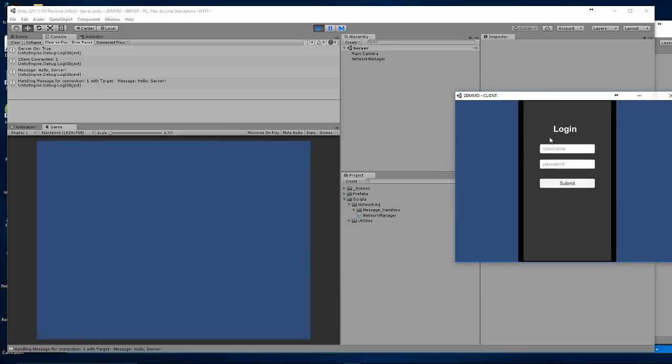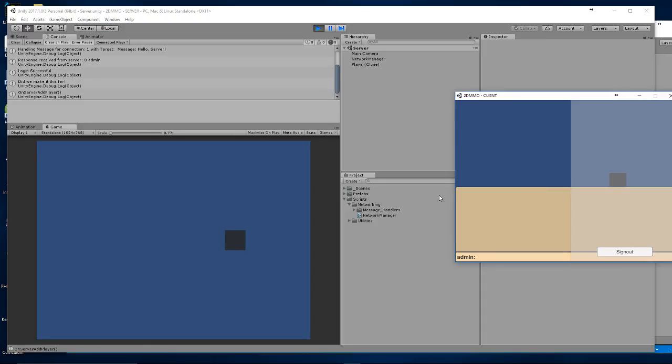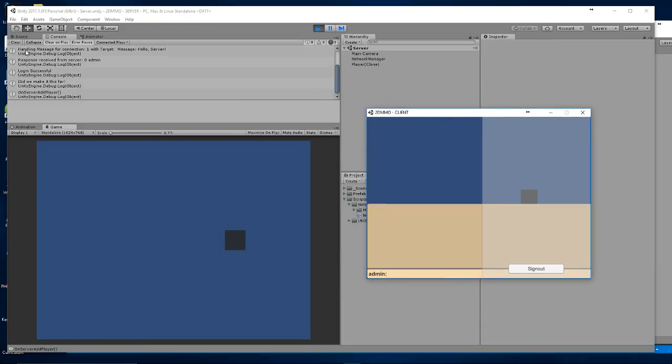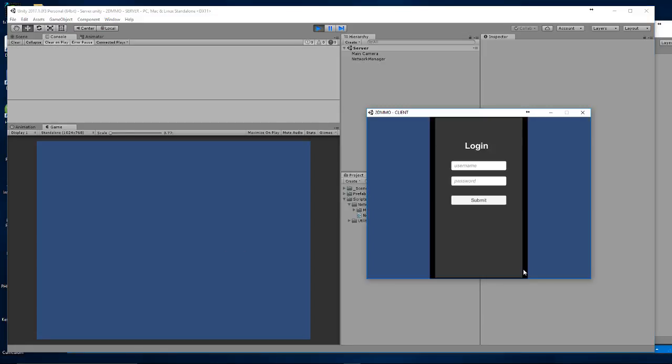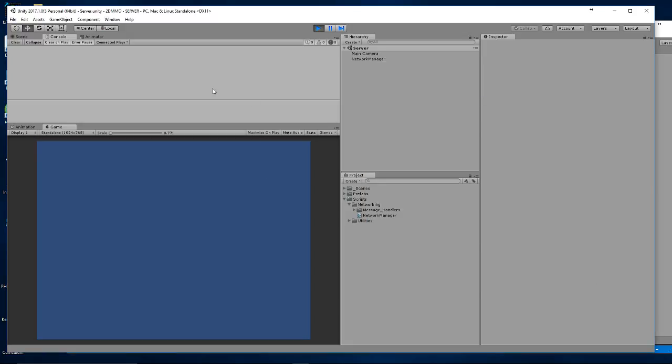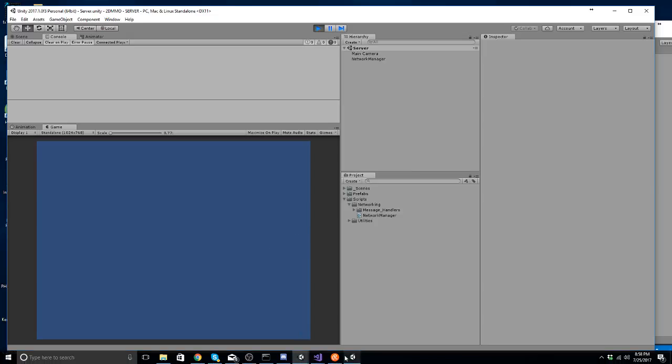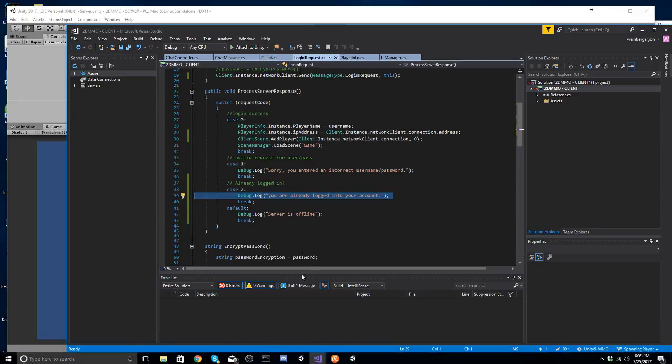Okay, so let's log in here. All right, we're going to say username is admin. We'll log in here. Okay. So when I log out, what happens? If I sign out, okay, there is no response on the server that I've actually signed out. That's a problem. So here's how we have to do that. We have to actually tell the server I'm logging out.